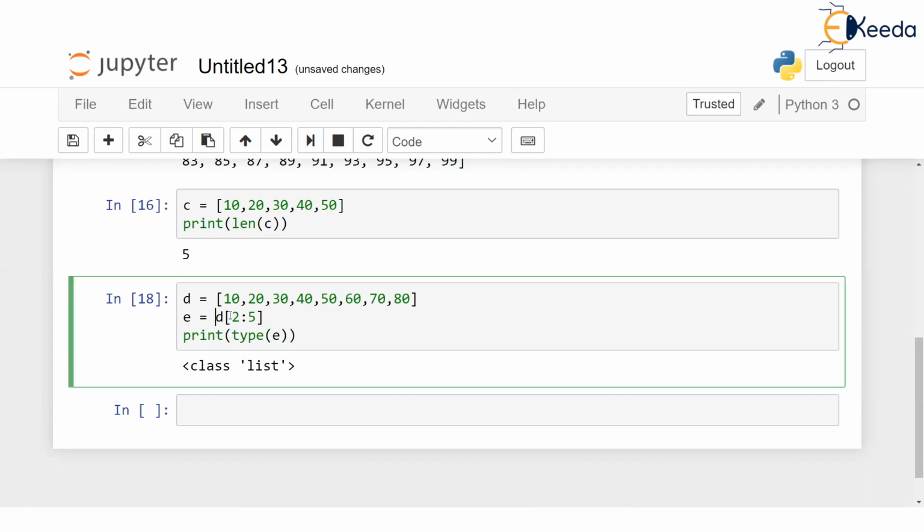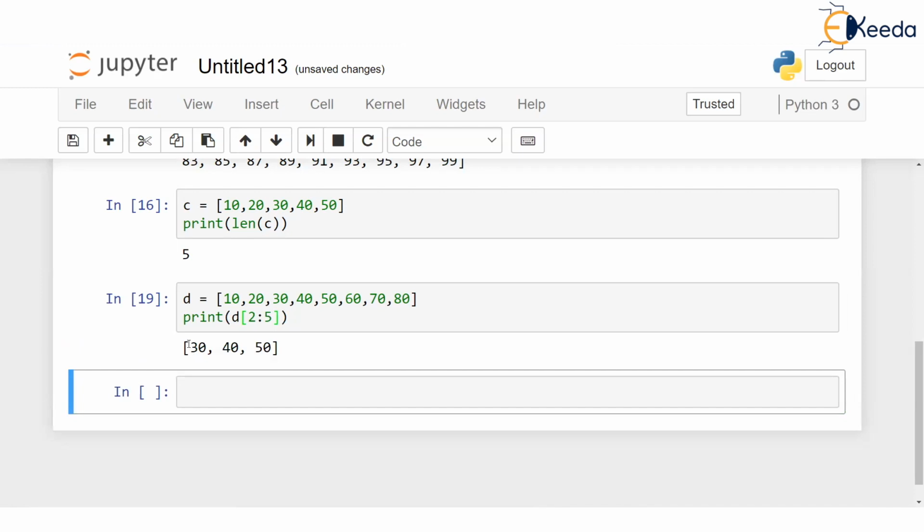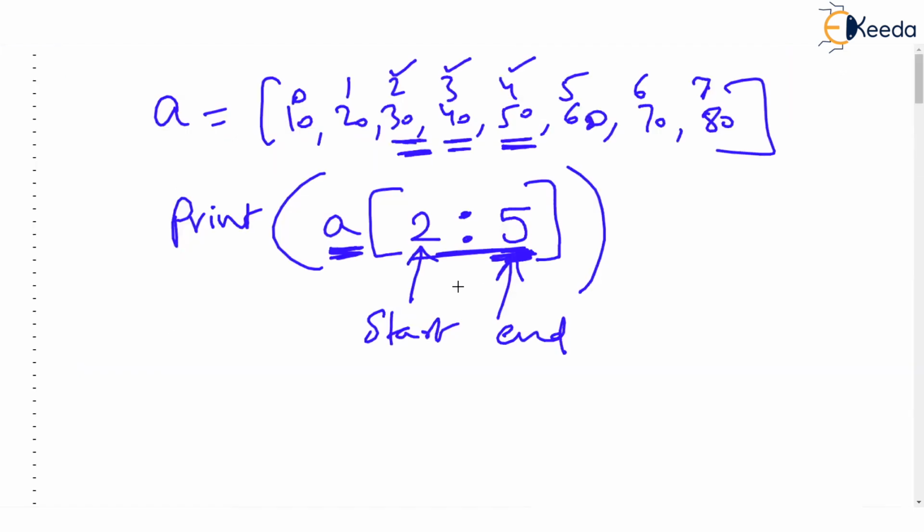So slicing a list gives a new list. Many people call this a sublist. It's not that whenever you slice a list, you will print it. You may store that slice in a separate, smaller list, and then use that smaller list for some other purpose. I hope you are understanding. By the way, we will stick to print D[2:5]. This is going to print only the second, third, and fourth values. But there are some alternate ways of doing this as well.